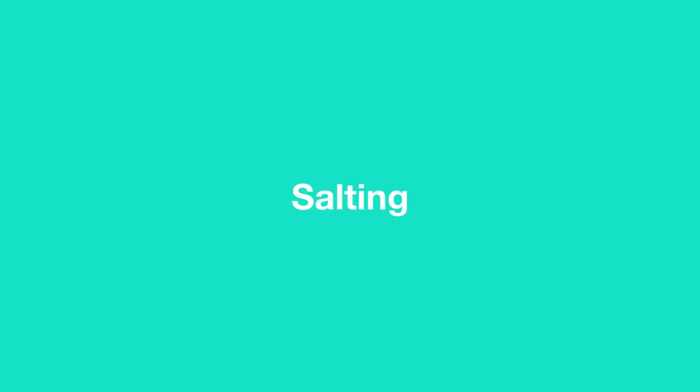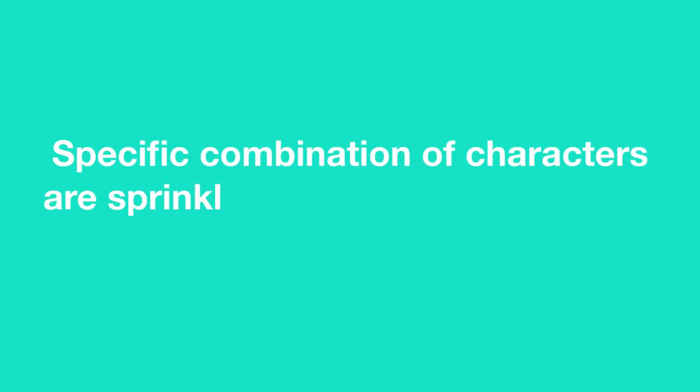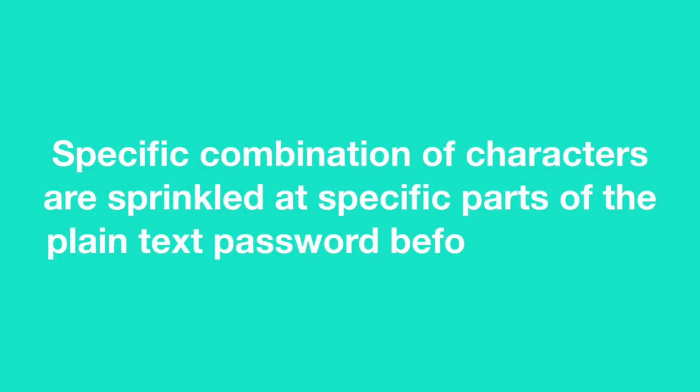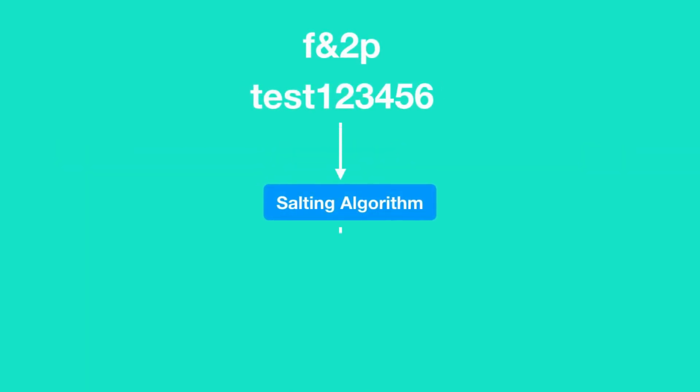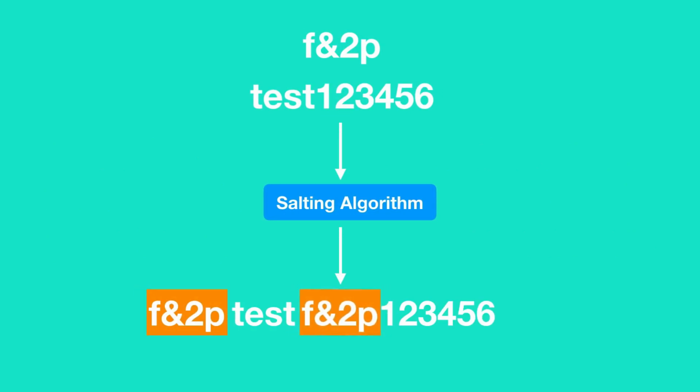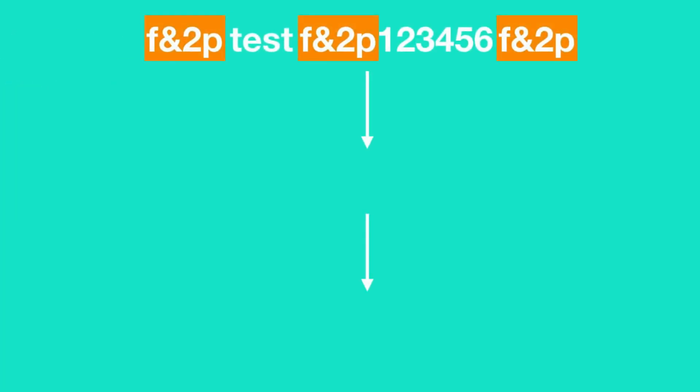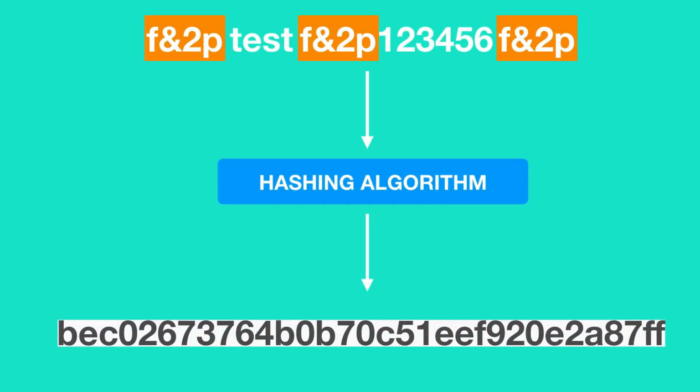A technique called salting was introduced by security analysts to give hackers a hard time in cracking passwords. In this technique, a specific combination of characters is inserted at specific positions of the plain text password before hashing. Every company has its own salting algorithm and they don't make their salting algorithm public. For example, let's say Facebook's salting algorithm inserts a string f&2p at the beginning, after the third character, and at the end of the plain text password. After salting the password, the salted password is then hashed by a hashing algorithm.